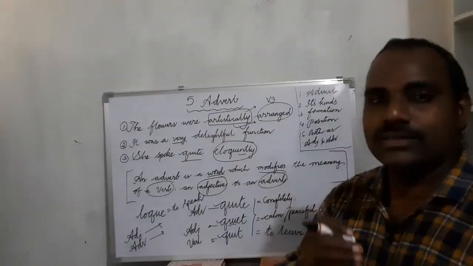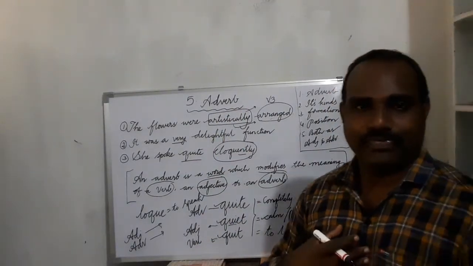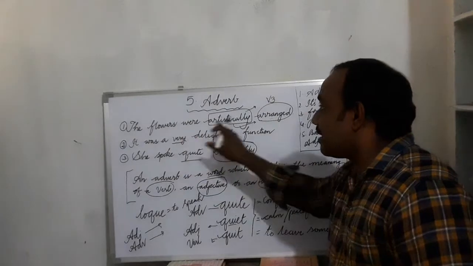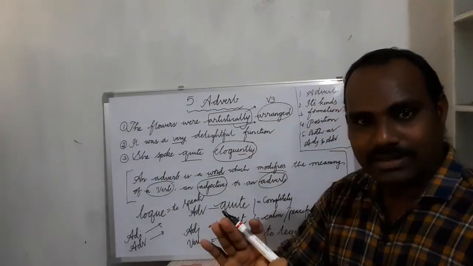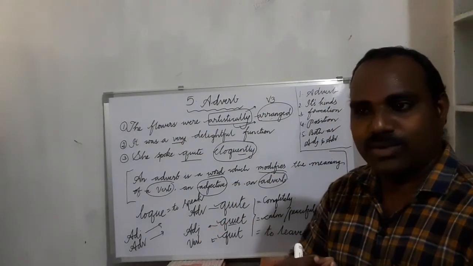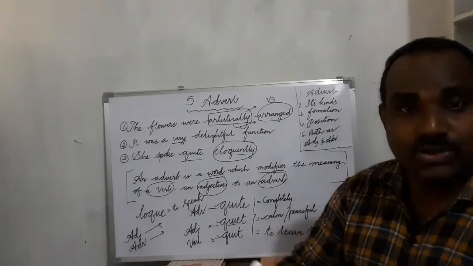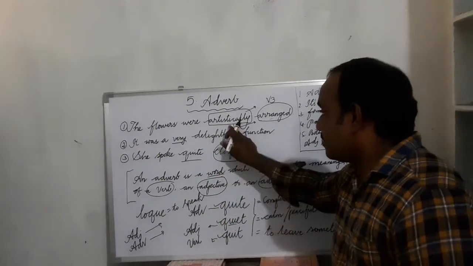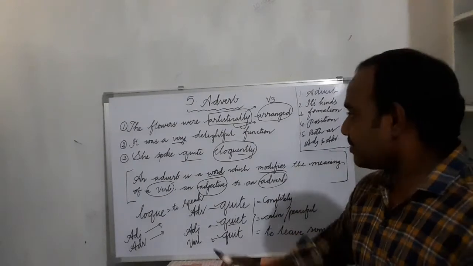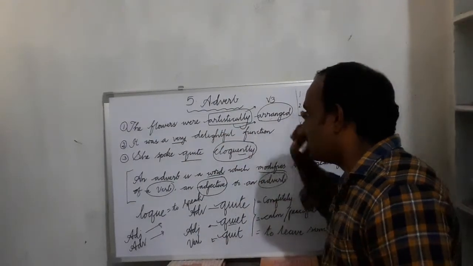How were the flowers arranged? Artistically. The flowers were arranged is a normal sentence. If you want to add some more beauty to the sentence, we can add this adverb artistically. That means it talks about the verb.